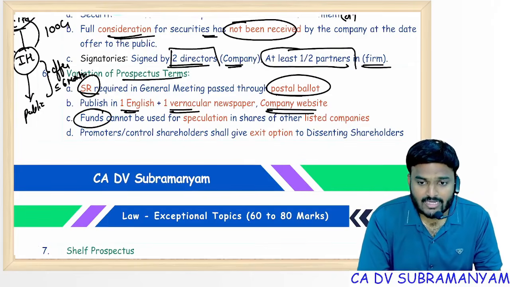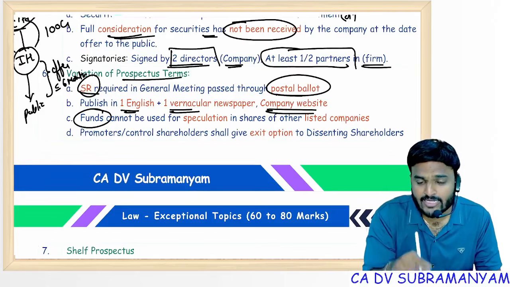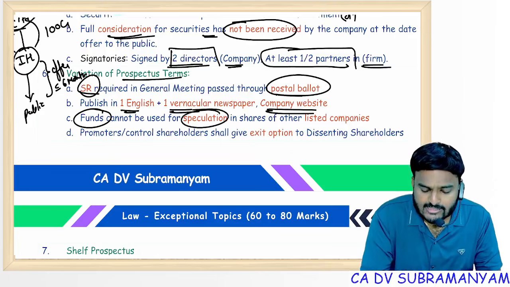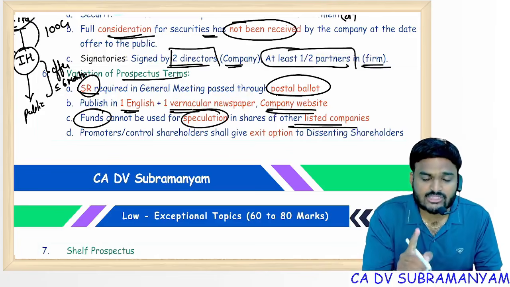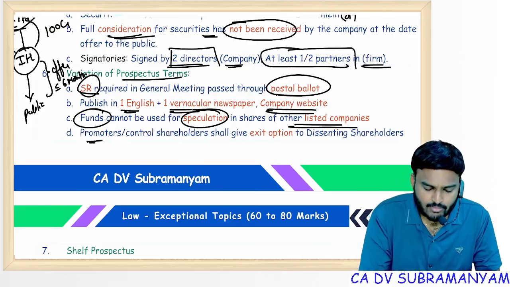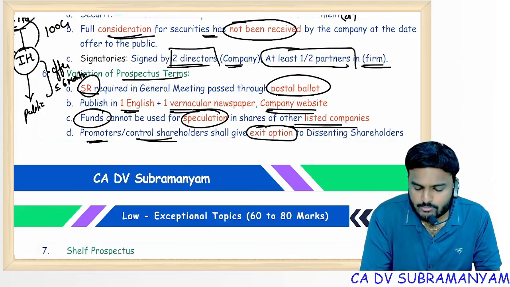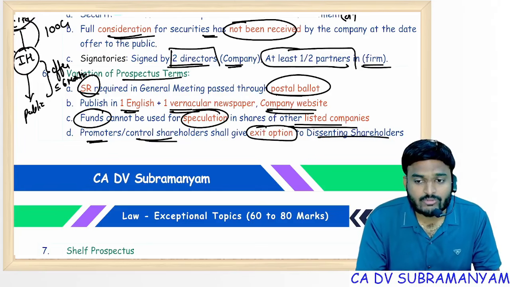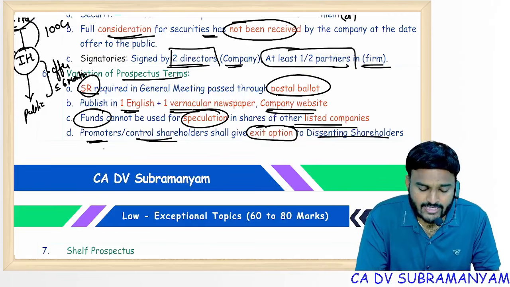Funds you collected by issuing a prospectus can be used for any purpose after approval of the members, but you cannot use them for carrying on speculation activities. Speculation in the equity shares of other listed companies is strictly prohibited. Promoters or controlling shareholders shall give an exit option to the dissenting shareholders. Who should give the exit option to the dissenting shareholders? Option A, company. Option B, promoters.